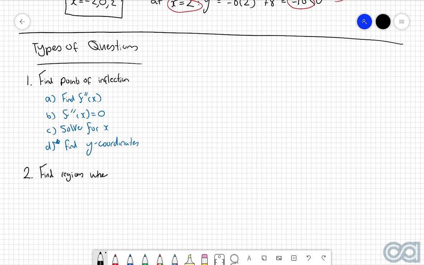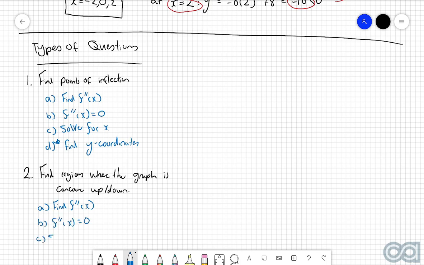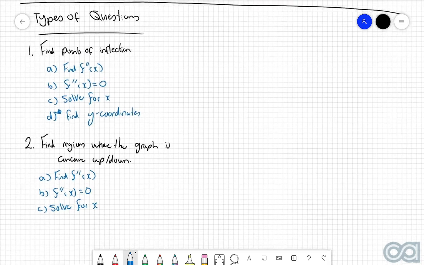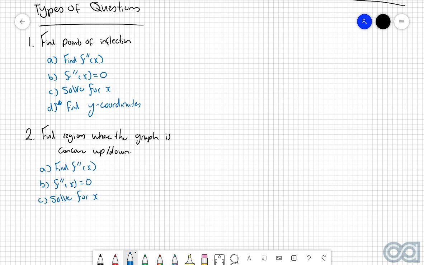So in this case here, similar to before, first thing you're going to do is find the second derivative f double dash of x. Then you're going to set f double dash of x equal to 0. And then you're going to solve for x. What this does is those first three steps solve for where the points of inflection are, because then what you can do is create a sign diagram for the second derivative.